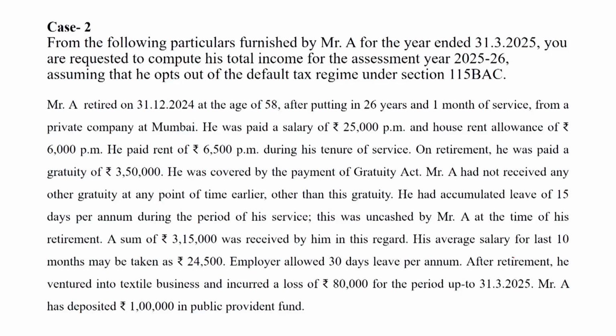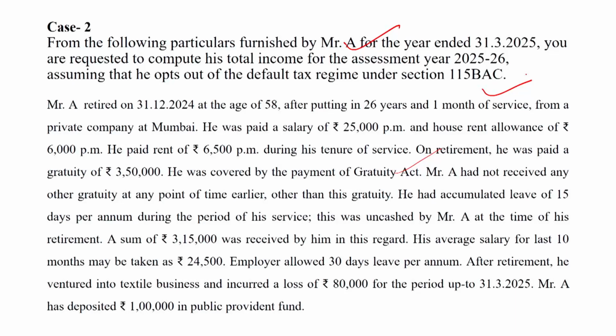From the following particulars furnished by Mr. A for the year ended 31st March 2025, you are required to compute his total income for the assessment year 2025-26, assuming that he opts out of the default tax regime under section 115BAC. Opting out of the default tax regime means shifting to the old tax regime.